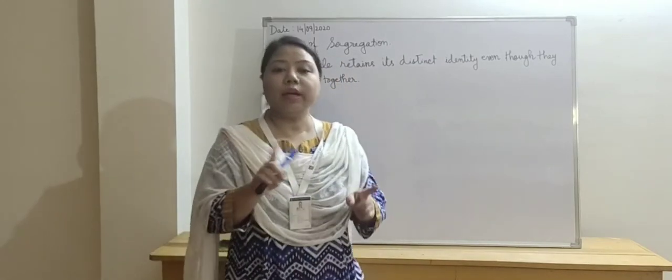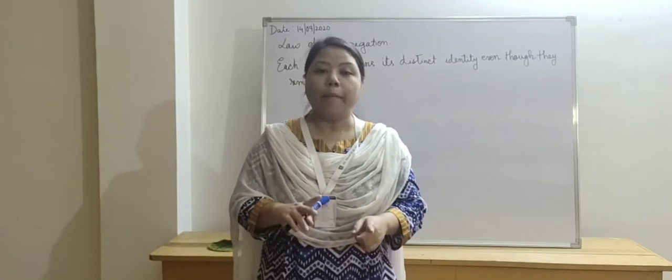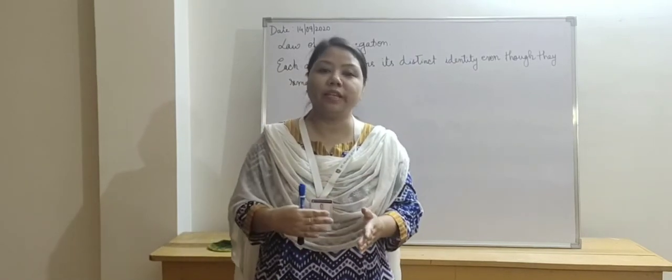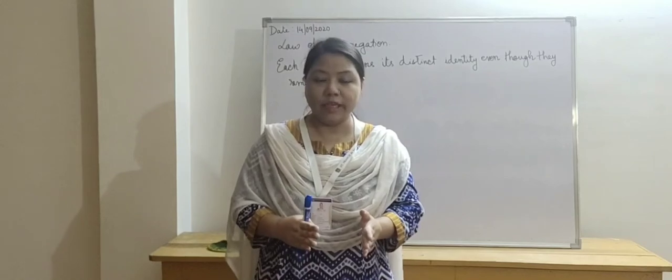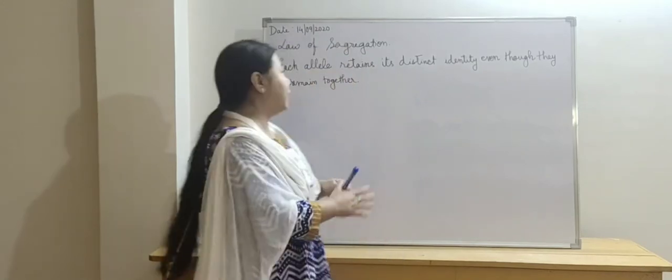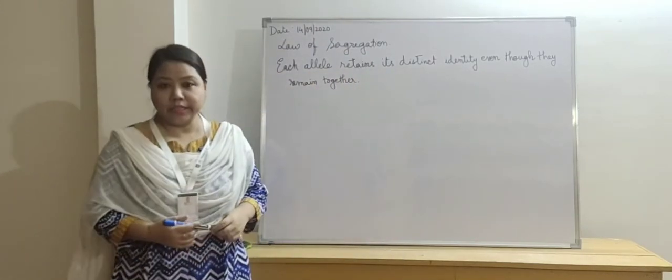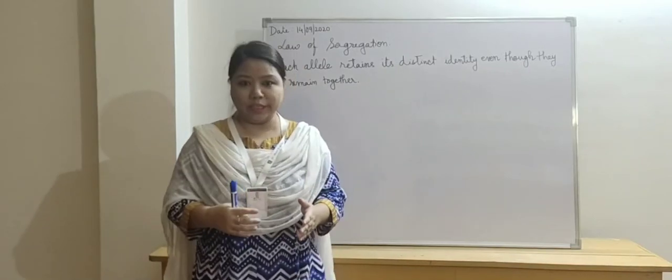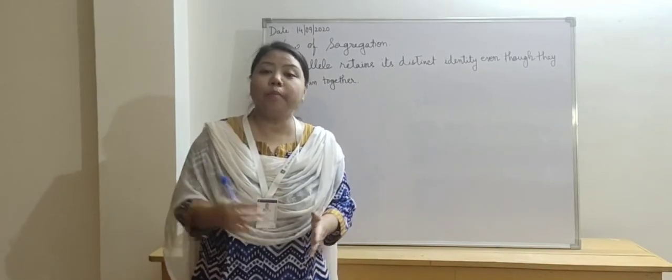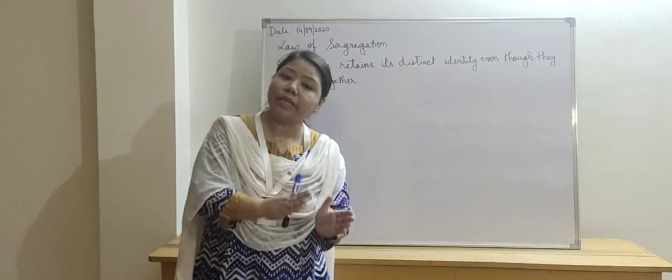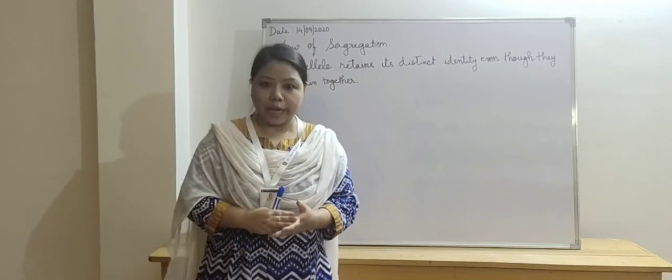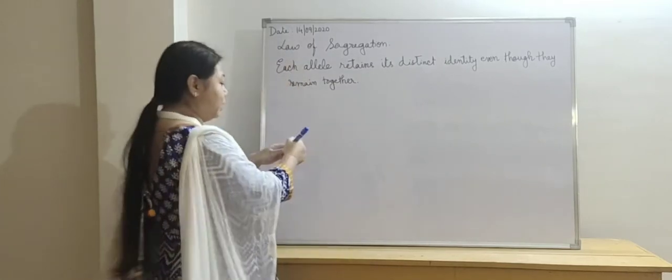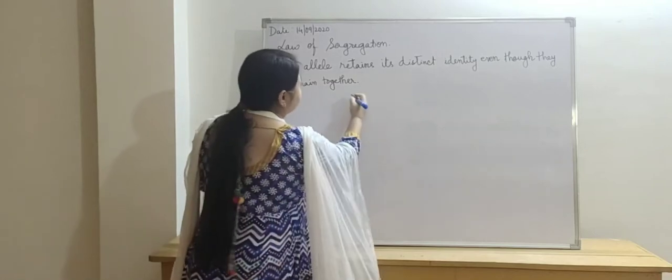Both the alleles were together, but they retained their identity, their distinct identity. They did not blend with each other. They did not get mixed with each other. They remained as separate characters. Fine. So let us again look at